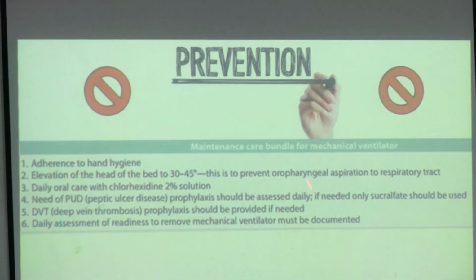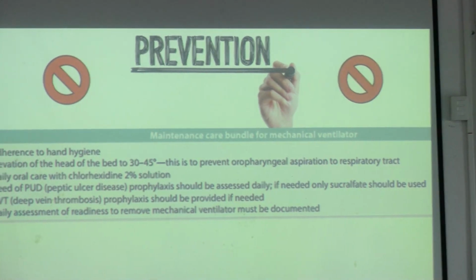In the maintenance bundle, you have to elevate the patient's bed 30 degrees to 45 degrees. You have to have a daily oral care with chlorhexidine solution so that colonization is reduced. You have to do peptic ulcer disease prophylaxis, anti-DVT prophylaxis, because the patient is bedridden, the patient can have a deep vein thrombosis, okay. Then you have a daily assessment to remove the mechanical ventilator.